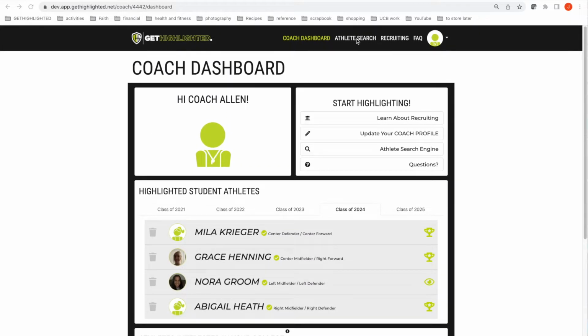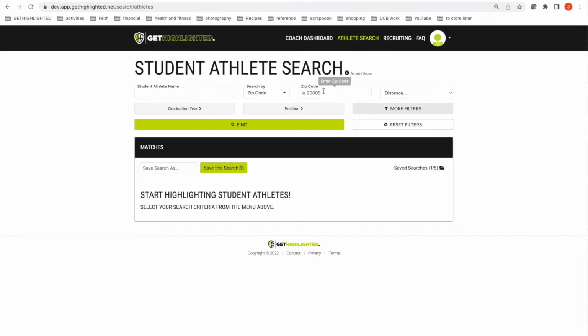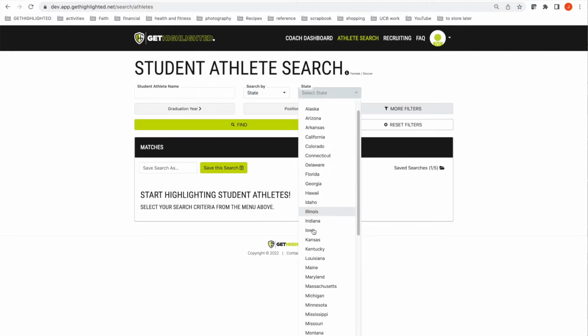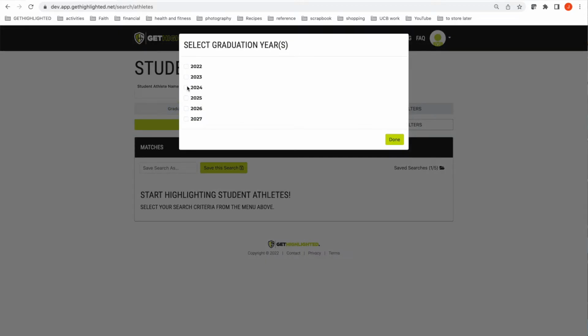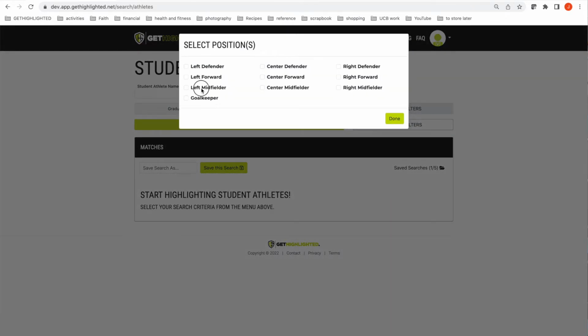Now, similar to how an athlete can search for a college, Get Highlighted also has a proprietary student-athlete search engine that allows a college coach to search by scientifically validated sports performance data. And again, it's another reason why it's so important for your student-athletes to have completed player profiles. So searching by any of these geographical parameters, we're going to search by state. Let's say this college coach is looking for student-athletes in Texas who are graduating in the years 2024 and 2025, who are midfielders. We're looking for midfielders in this particular search.